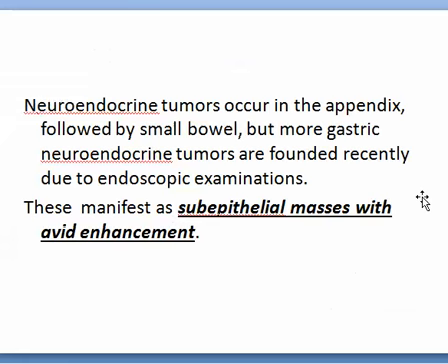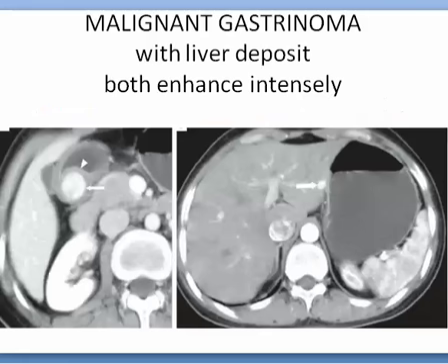Neuroendocrine tumors occur in the appendix, followed by small bowel, but more gastric endocrine tumors are found recently due to endoscopic examination. They manifest as, again, subepithelial masses with avid enhancement. This is the mass. Here it is.